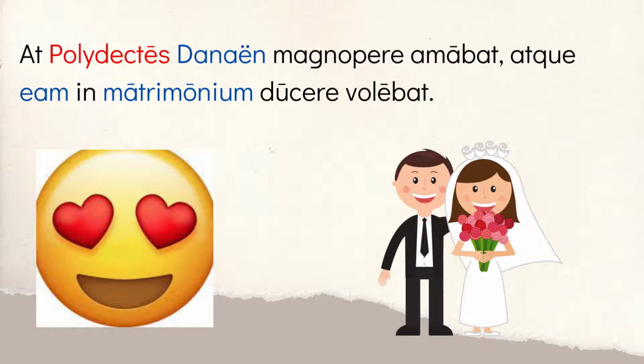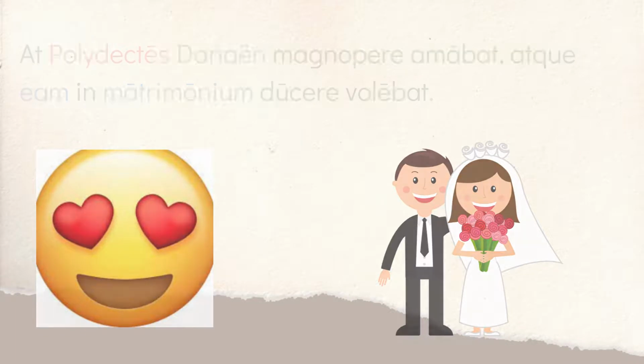And atque, he wanted, volebat, ducere. So this is a complementary infinitive. He wanted to lead, but it's more of an idiom, a phrase. In matrimonium ducere means to lead in matrimony, to lead in marriage. It's a way of saying he wanted to marry her. And eam here is the direct object, referring back to Danae. So he wanted to marry her. He wanted to literally lead her in marriage. That's what he wants to do.